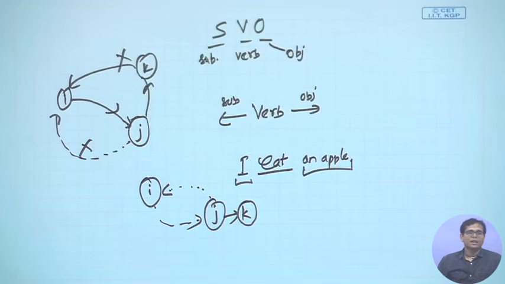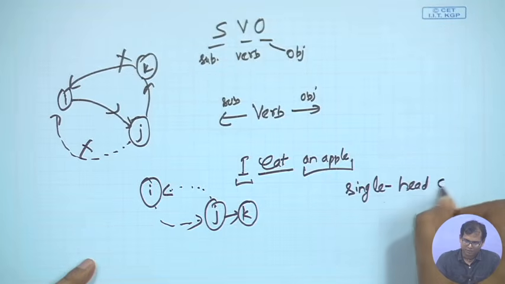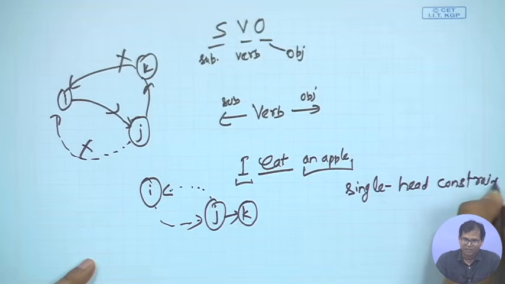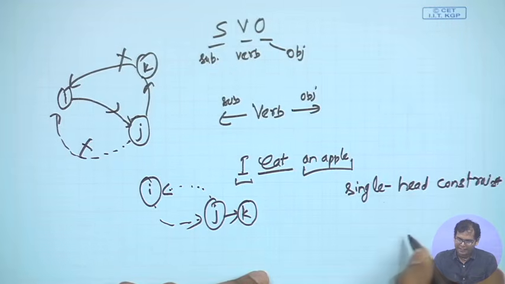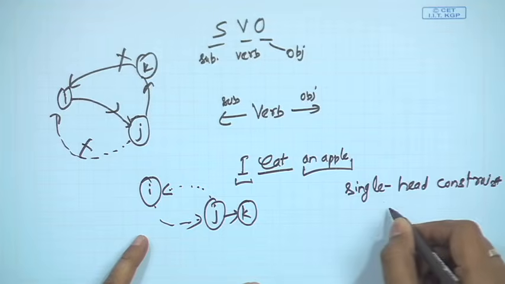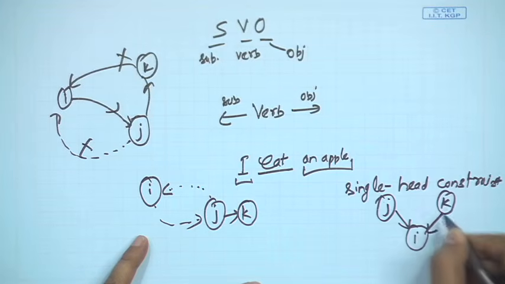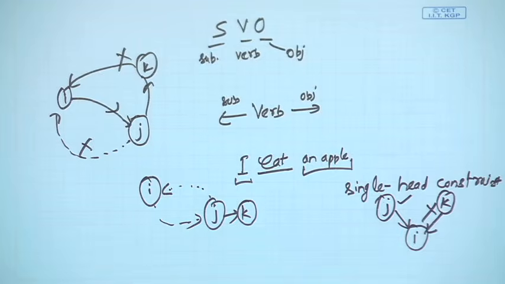What is the third one? The third constraint says that my dependency graph G obeys the single head constraint. What is the single head constraint? It means that if I take a node i in my graph, there can be at most one head for it. So, if j is the head for i, I cannot find another k such that k is also a head for i. This is not possible. There will be only one head for a node at most. This is called the single head constraint.